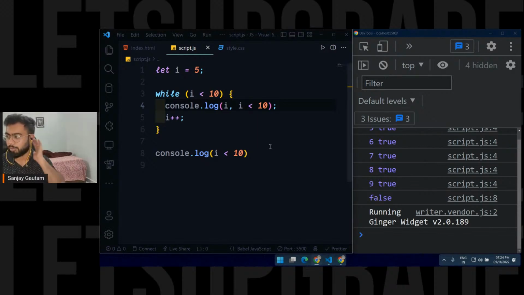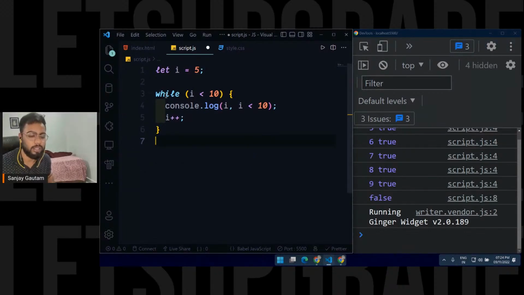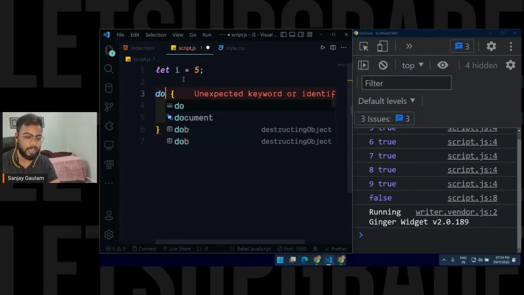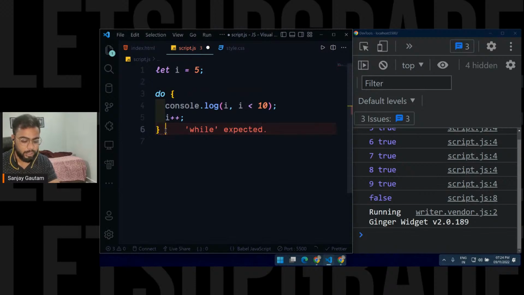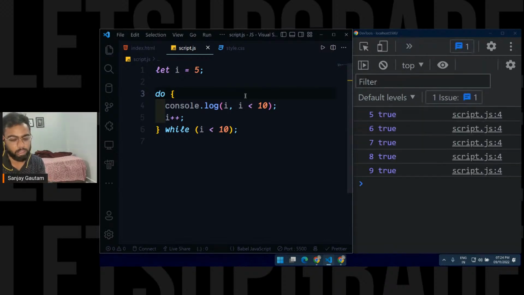Yeah, that's great. Now we have the last type of loop that we call the do while loop, which is very, very easy to write. Just instead of this while here, remove it and write do. That's all. And here basically you have to write while. So this is the syntax of the do while loop. Save it and you will see your output here.